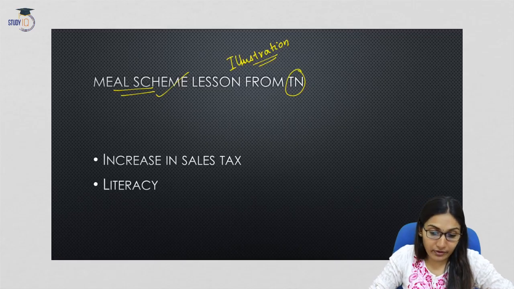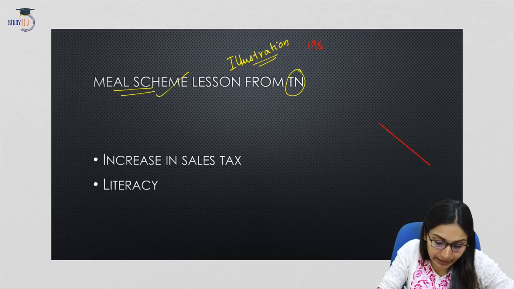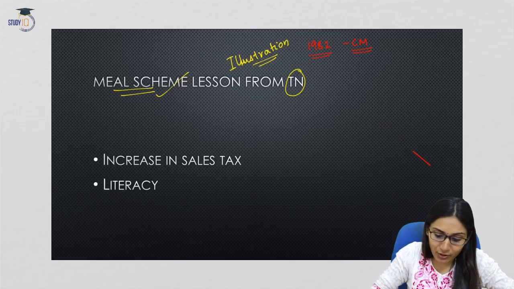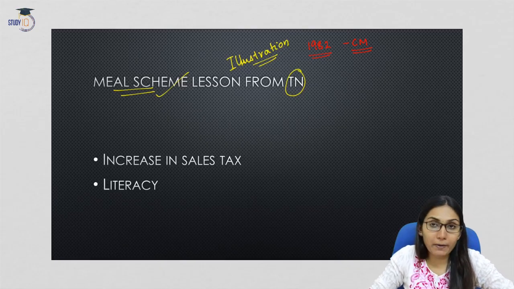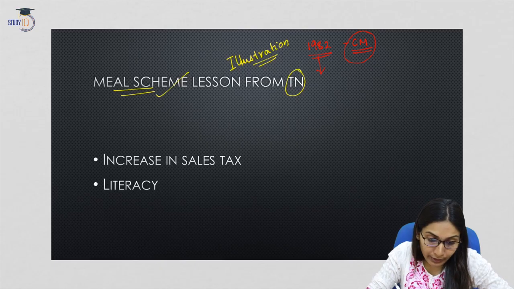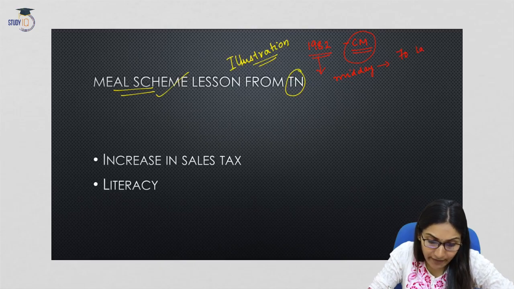Let us take an illustration from Tamil Nadu. In the year 1982, the Chief Minister of Tamil Nadu, MG Radhakrishnan, popularly known as MGR, one of the most powerful Chief Ministers India has ever seen, wanted to expand the midday meal scheme to all 70 lakh children across 52,000 government schools.